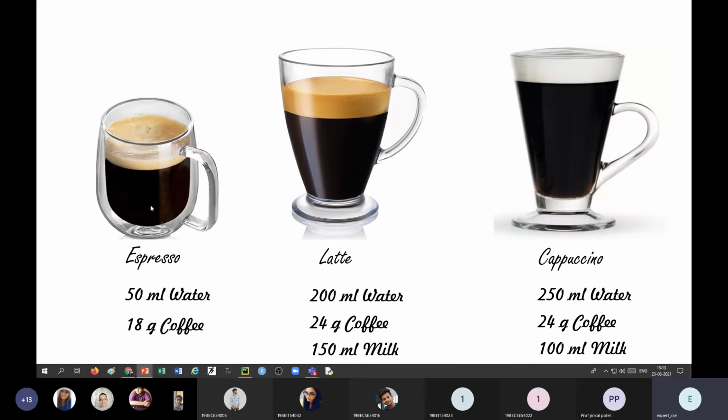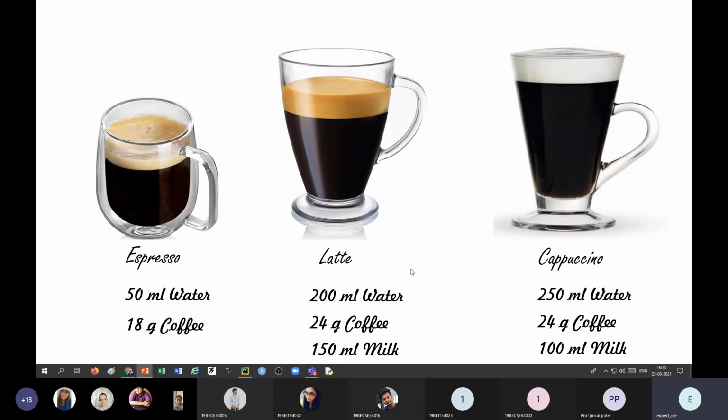Espresso needs 50 ml of water and 18 grams of coffee. Latte requires 200 ml of water, 24 grams of coffee and 150 ml of milk, whereas cappuccino requires 250 ml of water, 24 grams of coffee and 100 ml of milk.